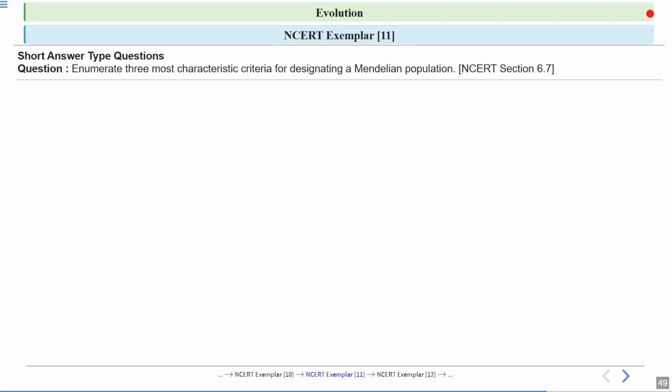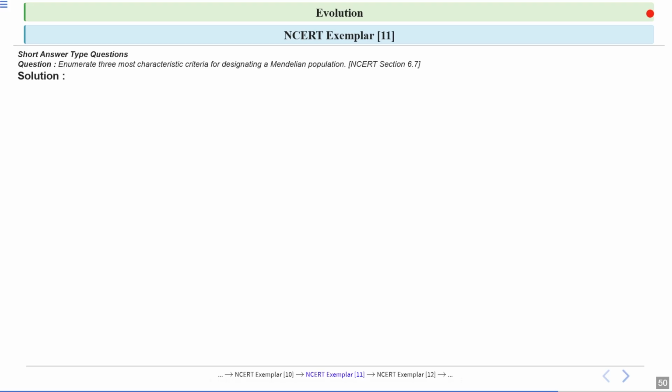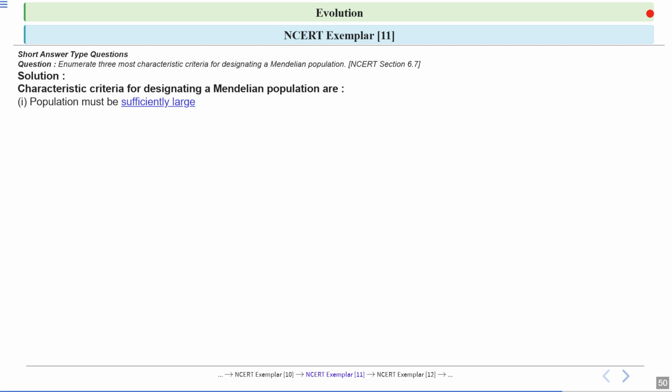Next question, enumerate three most characteristic criteria for designating a Mendelian population. Let's have a look at the answer. Characteristic criteria for designating a Mendelian population are, so first one is that the population must be sufficiently large. So this means that the population should not be small, but rather quite large. If the population is small, the effects of genetic drift or chance events will be more pronounced, and Mendel's law will not accurately apply.